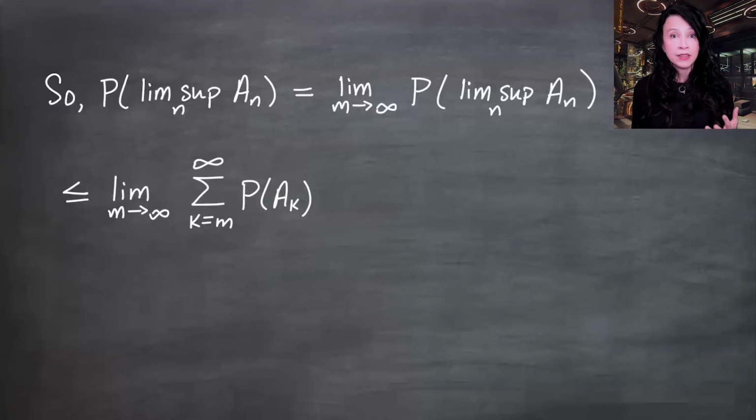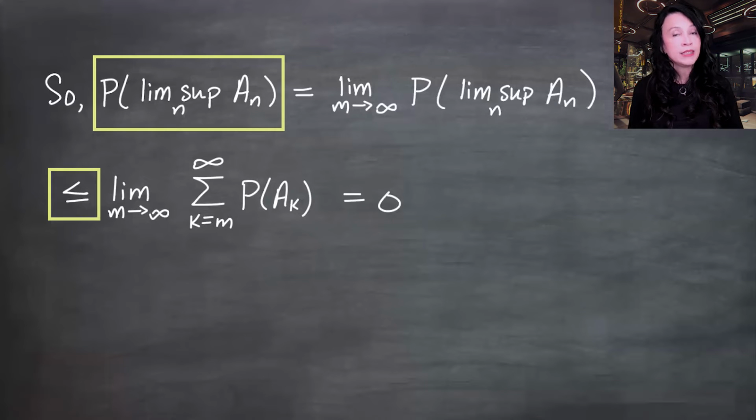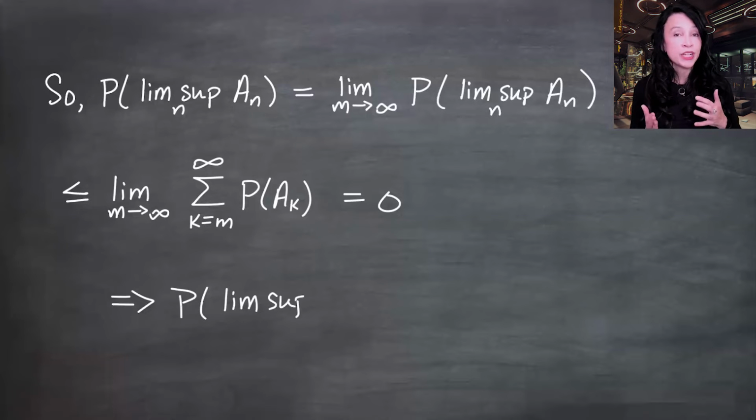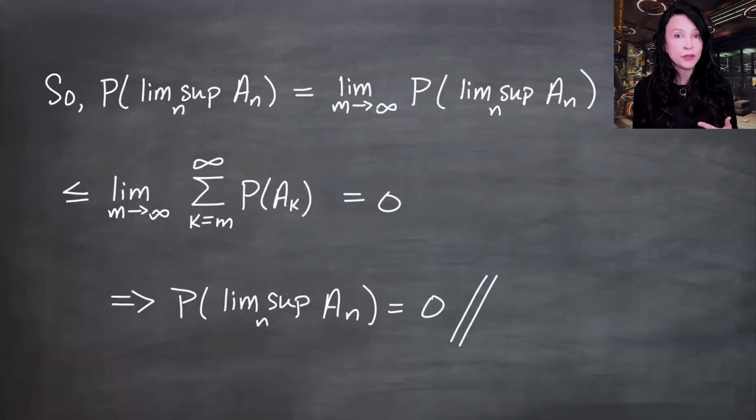But remember, the limit of these tail sums is 0. So up here, I've got the probability of the lim sup being less than or equal to 0. Probability can't be negative, which forces this probability to equal 0. That's exactly what we wanted to show. So we are done proving the first Borel-Cantelli lemma.